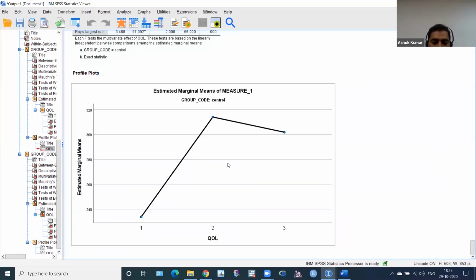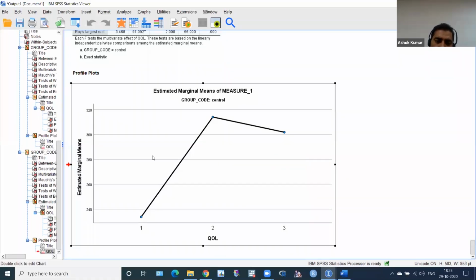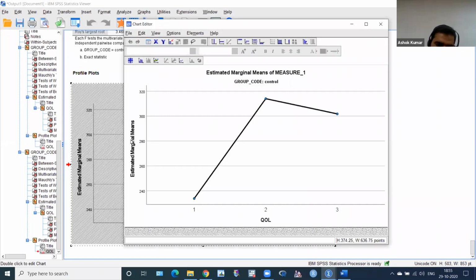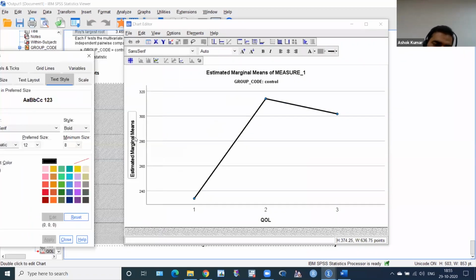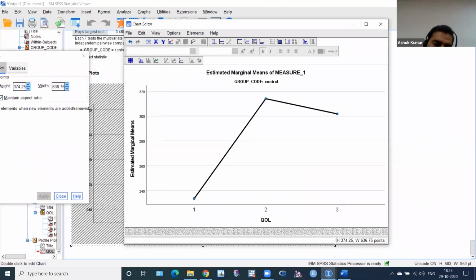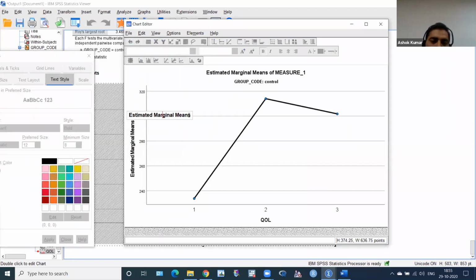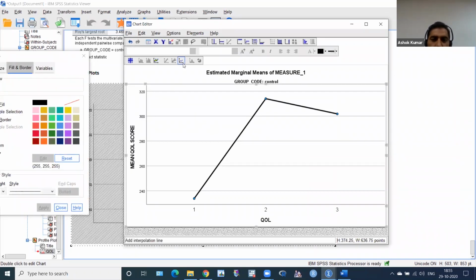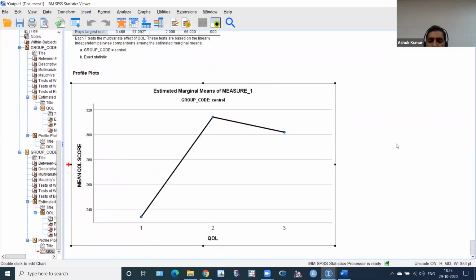You can activate this, you can change the color, whatever you want to do. If I want to write down here, this is estimated marginal mean, I have to double click it, and then I have to double click again, and then I can write down mean quality of life score. Then you can just double click and play with this. No need to worry. Okay, then I can save these documents here.